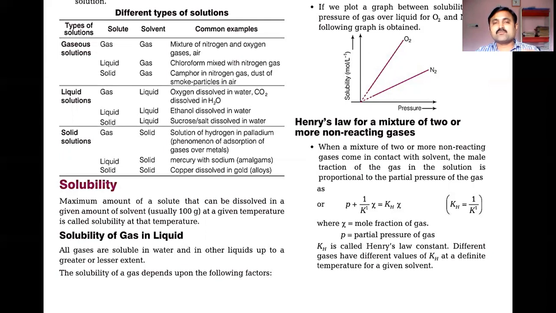double to that quantity, means 1 teaspoon, 2 teaspoons, assume. If you add 2 teaspoons of sugar to the water and prepare a solution, both are said to be solutions only. In the first experiment, you have taken 1 gram. In the second experiment, you have taken 2 grams of salt to prepare the solution. But you don't know the maximum amount of the salt which can be taken by this 100 grams of solvent. So if you know that amount of solute that is maximum dissolved in 100 grams of solvent, it is known as solubility.